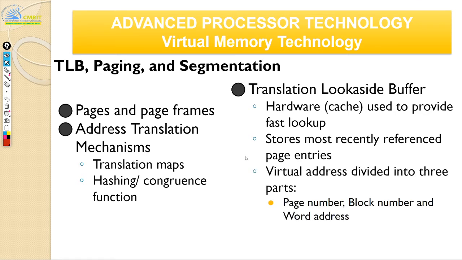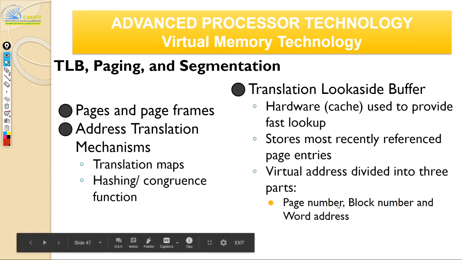Here the virtual address is divided into your page number, block number, and then the word address. With the page number, you know which page it is, and then you need your block number also, because ultimately this page is going to go into a cache, and caches have blocks, and each block is divided into several words, and you will get the actual word from it. If you want to access just one word, let us say you want the value of a, it means that a has to be brought from that page, and it is in that block, and in that particular word.